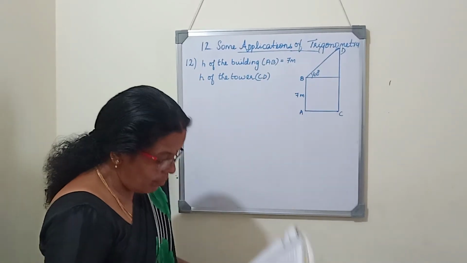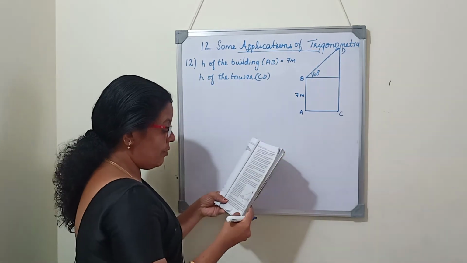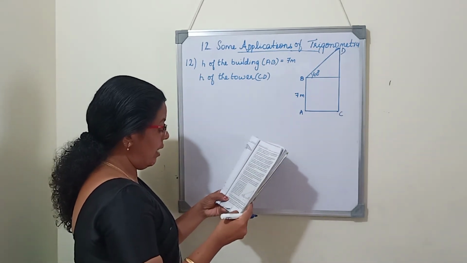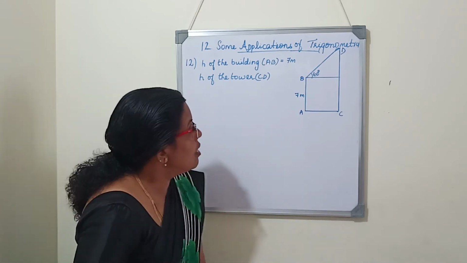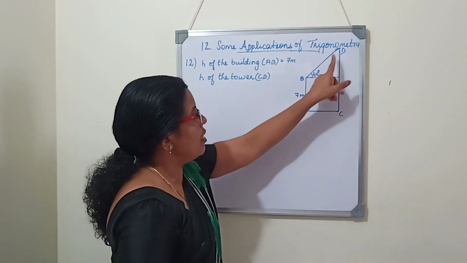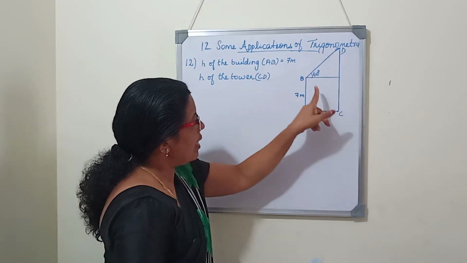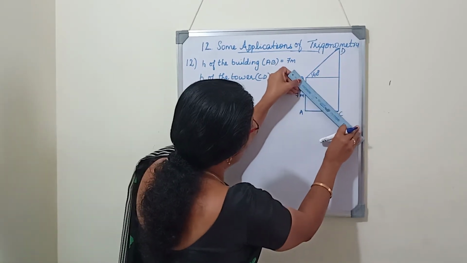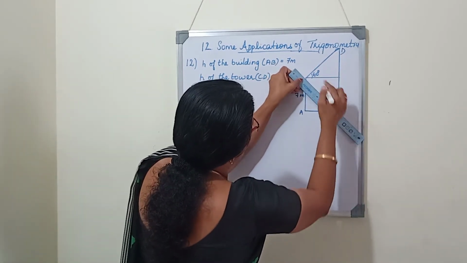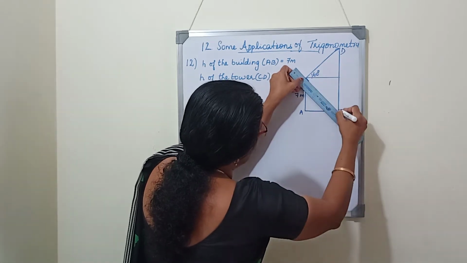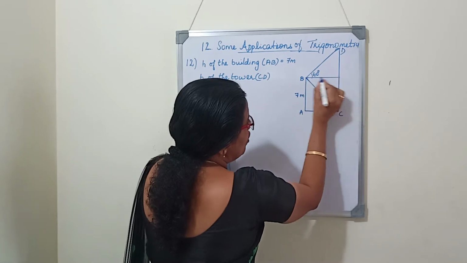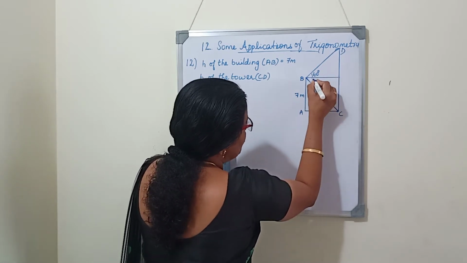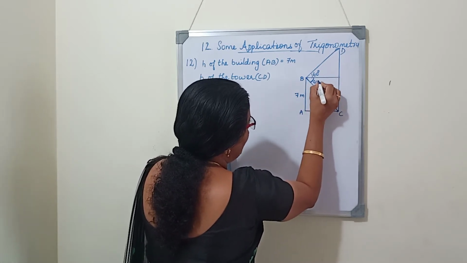From the top of a 7 meter high building, the angle of elevation of the top of a cable tower is 60 degree and the angle of depression of its foot is 45 degree. So, from the same point, a person is looking at the top of the tower and at the same time, a person is looking at the foot of the tower. So, the angle of depression will be a downward angle. So, we have to draw like this angle. And this is the horizontal line. This is the line of sight. So, the angle we will get here as 45 degree.